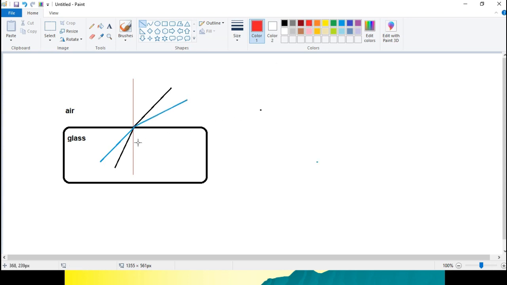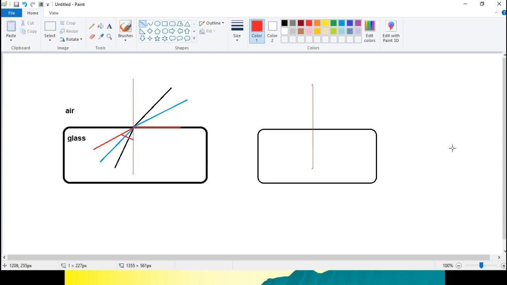If we have another one, if the refracted ray was at the boundary or the interface between the two media, then this angle is called the critical angle. This is the normal.